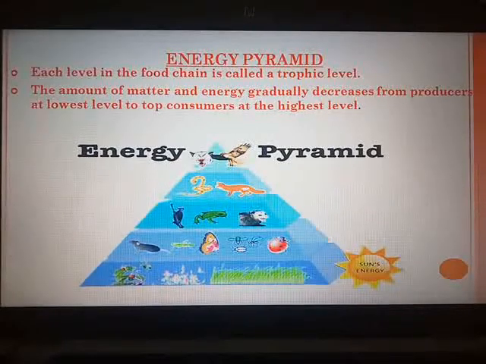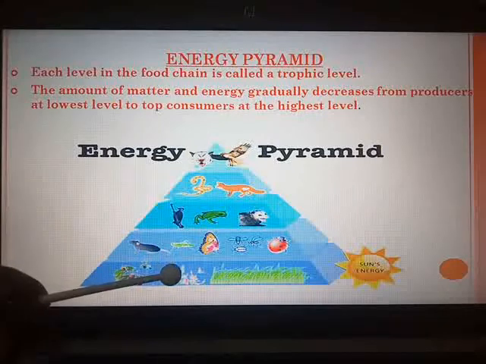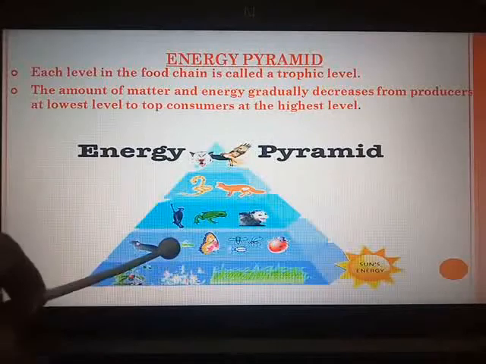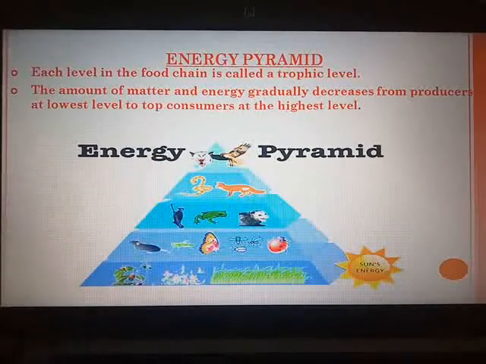Now energy transfer, if you see, it takes place at each trophic level. There are different levels of energy exchange in the food chain. The initial quantity of energy goes on decreasing. As I have told you, if 60 chocolates are there with the first child on the first bench, the first child will take up 2 chocolates and pass it to the next, means 58 will go. 58, the child will take suppose 1 chocolate.